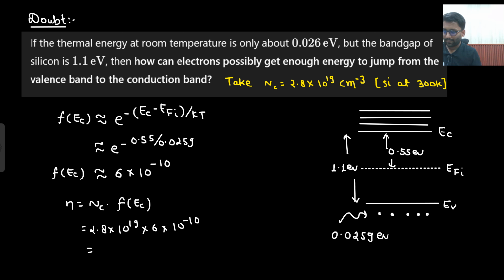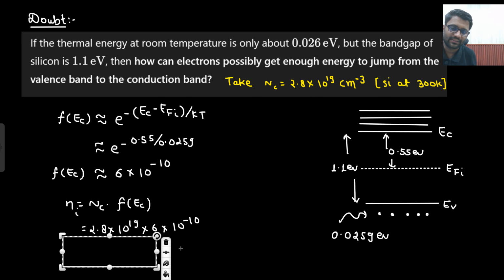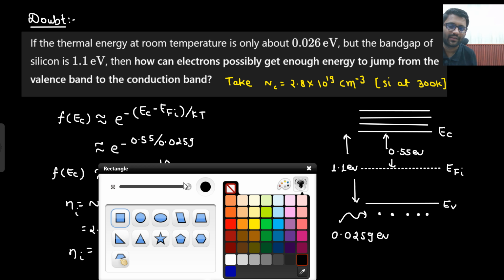Roughly what answer are you getting? Multiplying by 2.8, you get 1.67 into 10 to the power 10. So this many electrons you are getting. This would be equal to the intrinsic carrier concentration only. So in silicon we say that this is our intrinsic carrier concentration, and by the mathematics we have proven it.